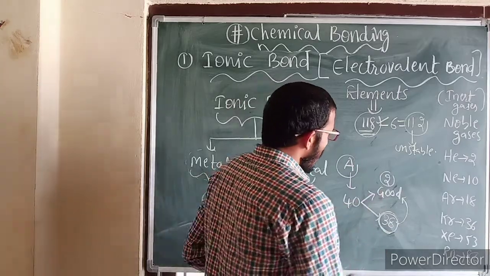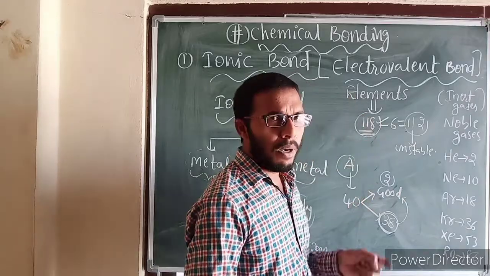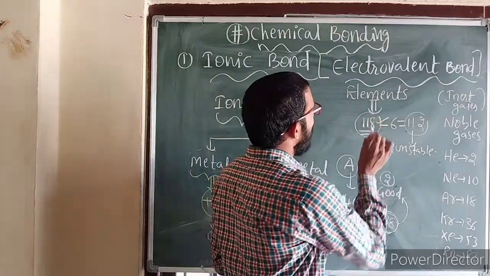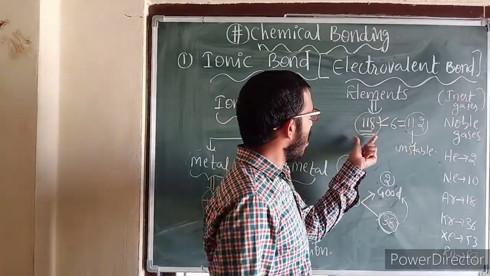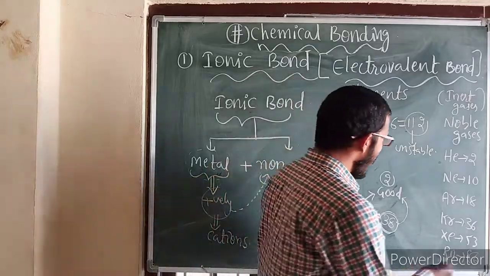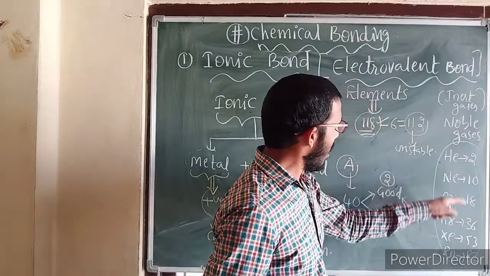So see here, the same concept we need to replicate in the case of elements also. As I told you, in the entire periodic table 118 elements are there. All 118 elements are not stable. Only these elements, the noble gas elements, are stable.